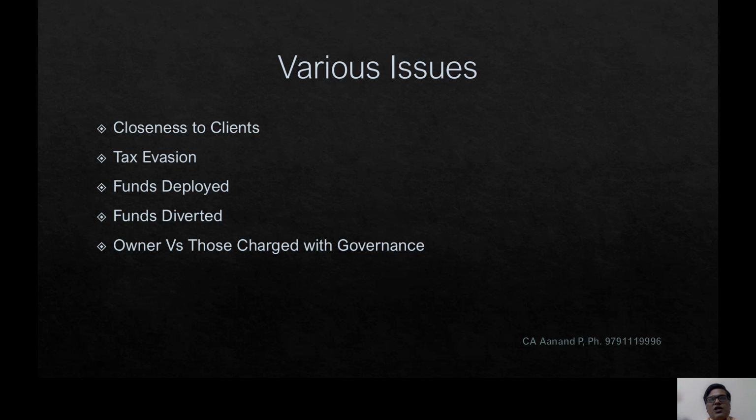And the owner with those charged with governance. These kinds of individuals mostly do business in the spouse's name or relatives' name. We should see the person who is actually doing the business and the person who is actually the owner. We should see what the relationship is between both of them and how it is being dealt with. And these are all the issues which I wanted to highlight with respect to non-corporate individuals.